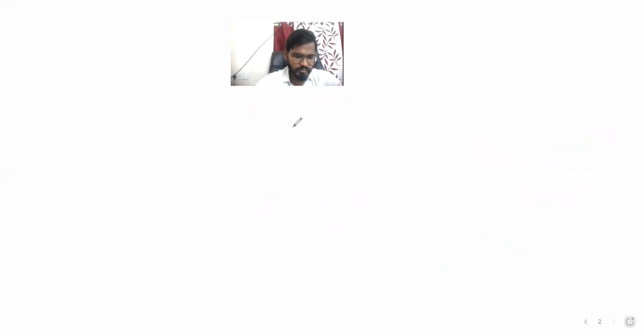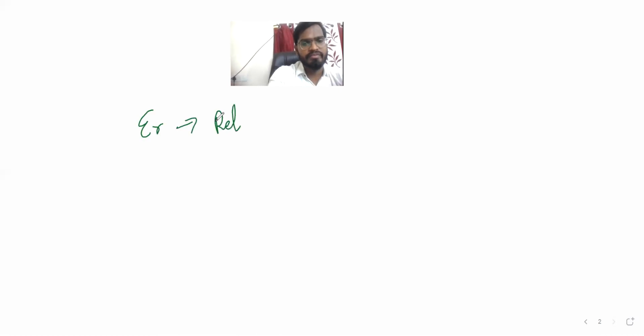Second, to avoid such complex values, we will use a new variable, epsilon r, known as relative permittivity.